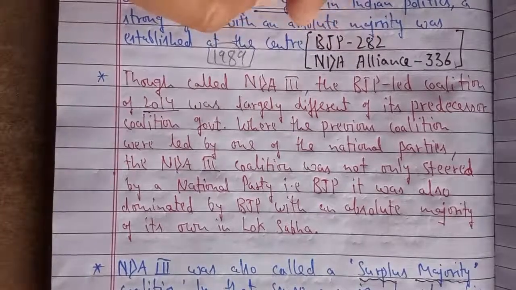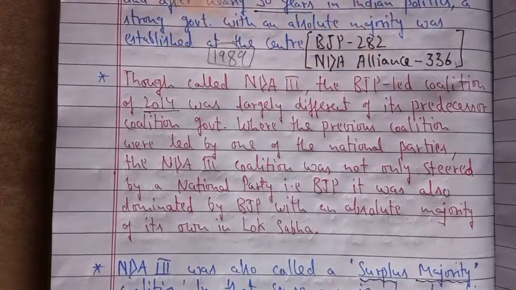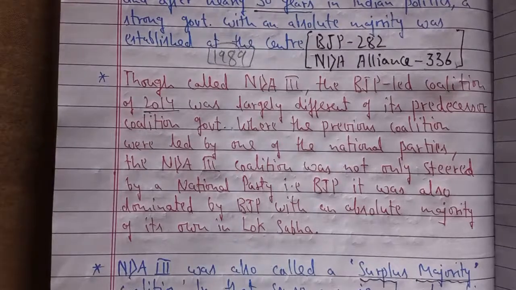So we can say that BJP was not only leading the NDA alliance, but also dominating it. This was the difference we saw in this coalition system. Previously, no single party was getting this number of seats alone on its own. That is why the requirement of coalition was felt by BJP as well as Congress in 2004.